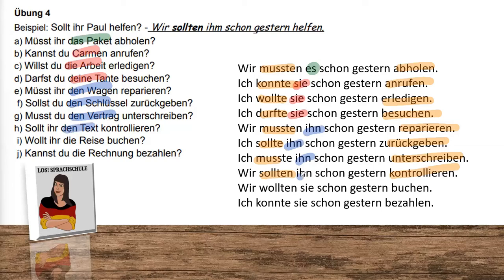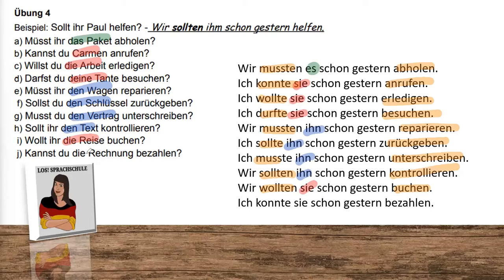We had to check it yesterday already. Wollt ihr die Reise buchen? Wir wollten sie schon gestern buchen. Do you want to book the travel or the vacation? Depends. We wanted to book it yesterday already. Die Reise, sie.